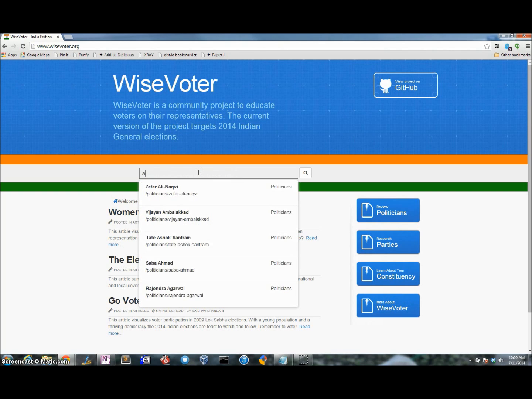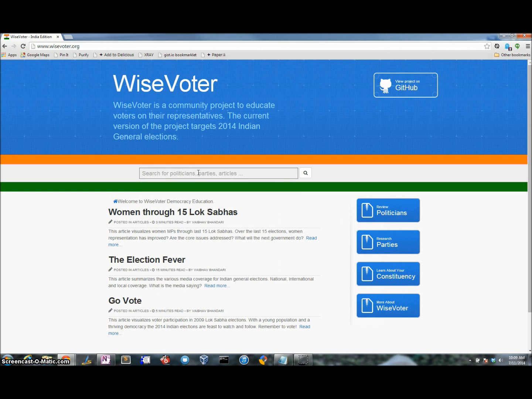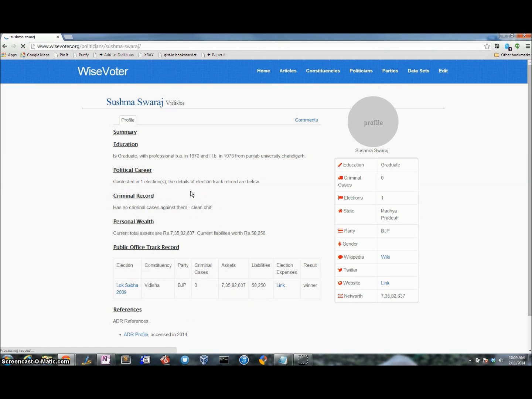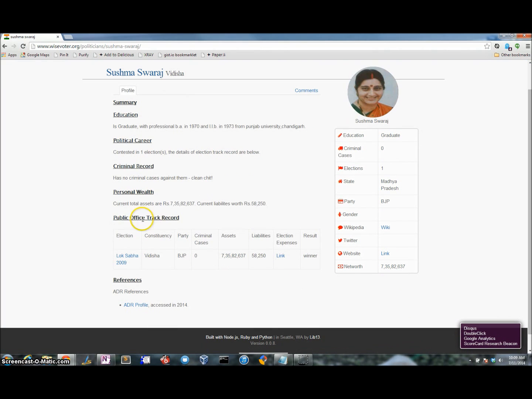A user can search for political parties, various constituencies, or politicians themselves. On clicking on the search results, they get taken to that particular content page. In this particular case, this politician has education as graduate. Their net worth is 7 crore rupees, and there is information about their public track record.